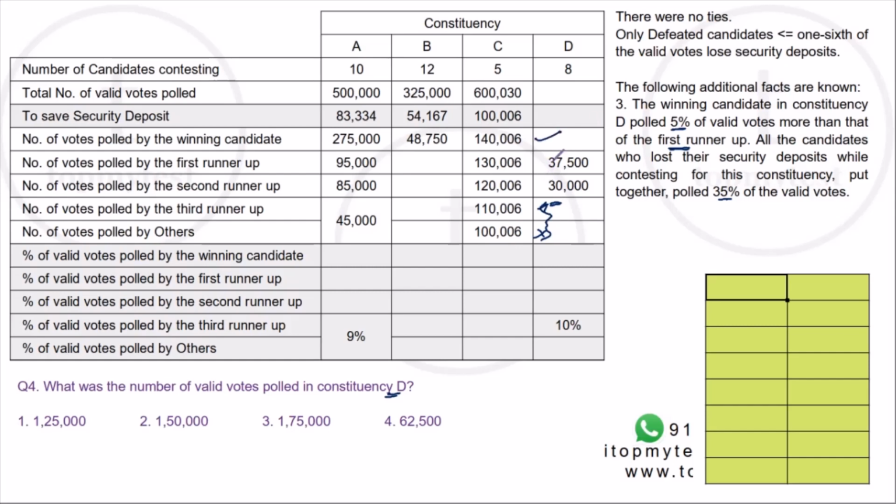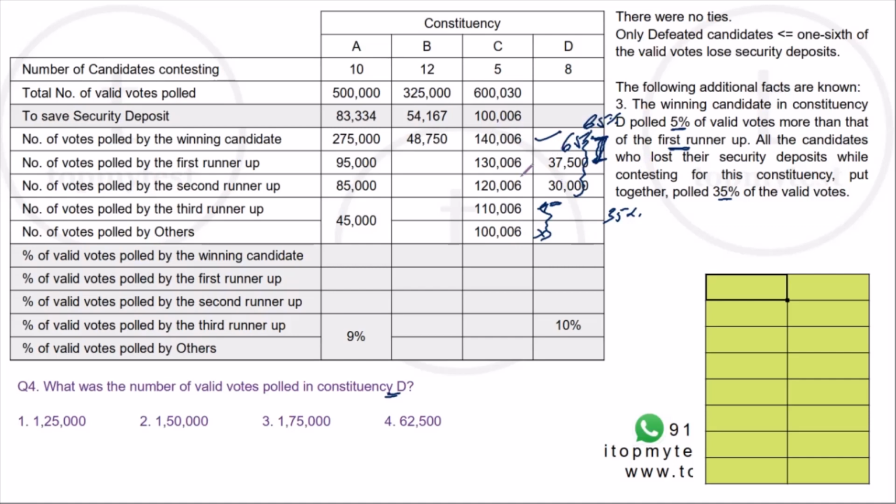So we can have between the winner and the second runner up, they can have 65% of the votes because the remaining is 35%. Or between the first three people, they can have 65% of the valid votes. So there are two scenarios possible. This 30,000 may be included in this 35%, or this 30,000 may be included in this 65%. One of these two scenarios is going to be possible.